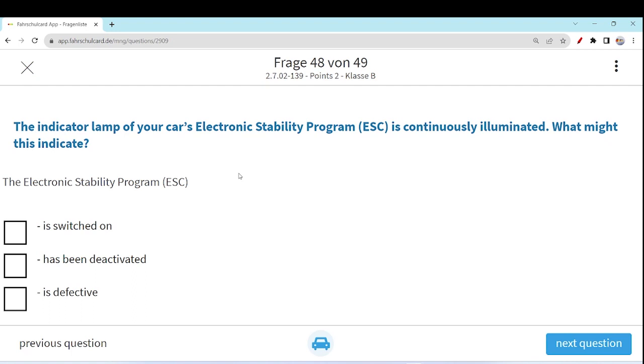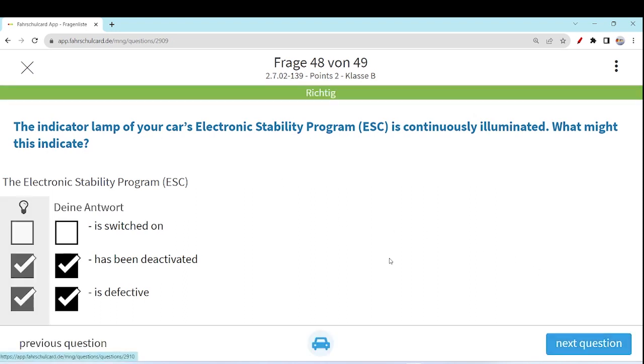It only illuminates a light on the dashboard when there is some problem with the ESC. Normal behavior, it works, it is switched on by default. If it has been deactivated or if it is defective, only in that case you can see the ESC lamp of your car illuminated on your dashboard. In normal cases you will never see it. If it is working properly, you will never see any light from the ESC program.